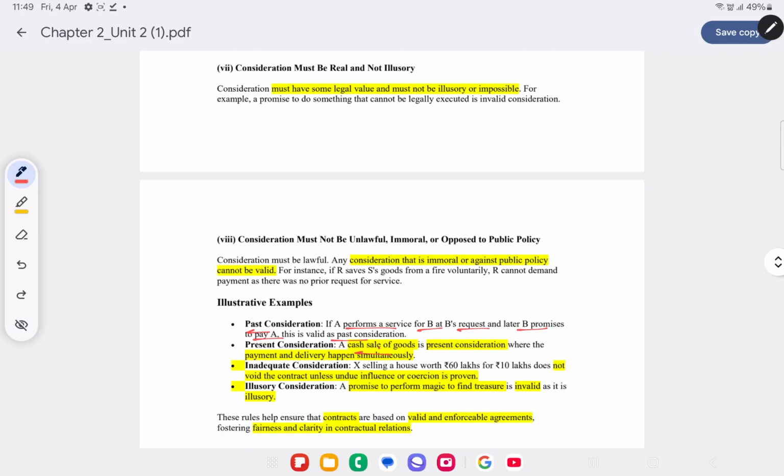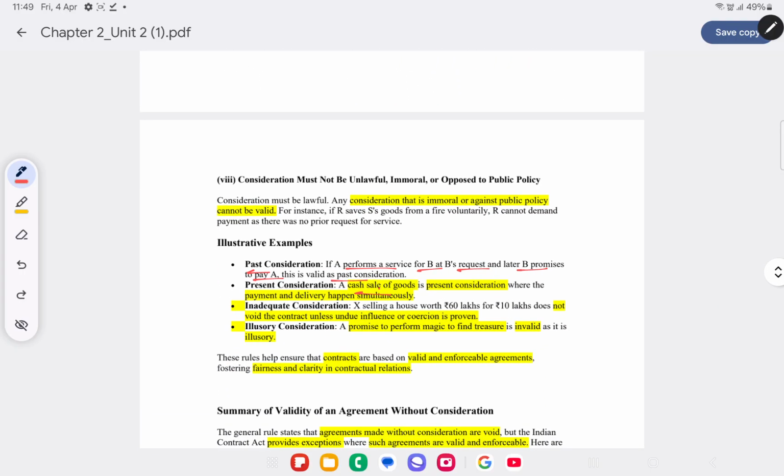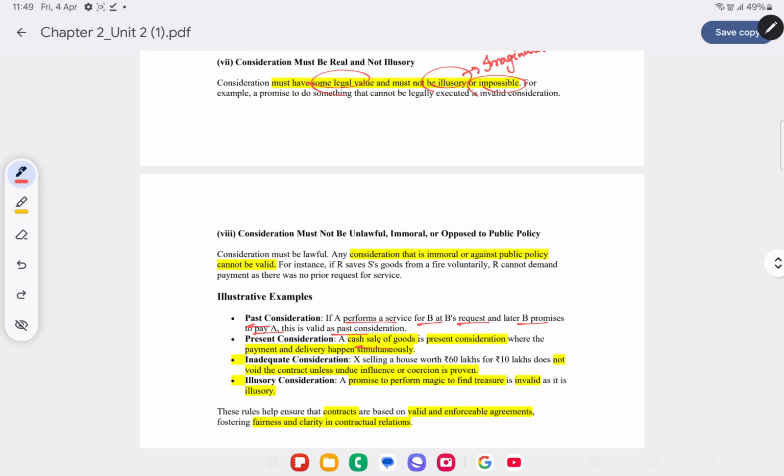Consideration must be real and not illusory. It means that it must have some legal value. That can be adequate or inadequate value, doesn't matter, but it has to have some legal value. It must not be illusory or impossible. Illusory meaning it should not be something which is an imagination or something that's impossible. For example, that magic example that we saw, A is telling B that he will discover treasure by magic, and that B will have to pay 2 lakh to him. This is an illusory consideration, and it's not valid.